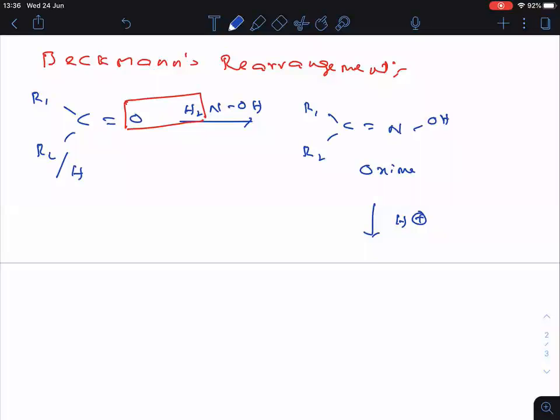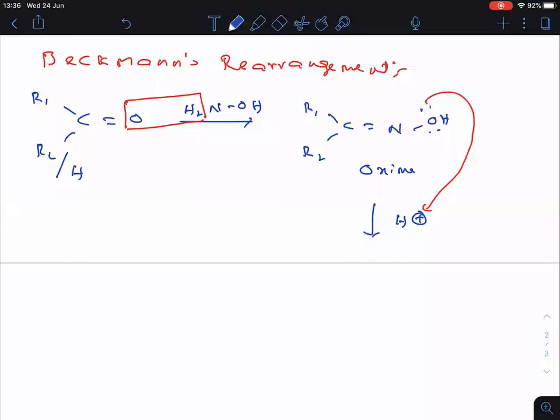So here oxygen contains 2 lone pairs, and the lone pair on oxygen will be protonated with H plus. See clearly, everyone? Clear, everyone?